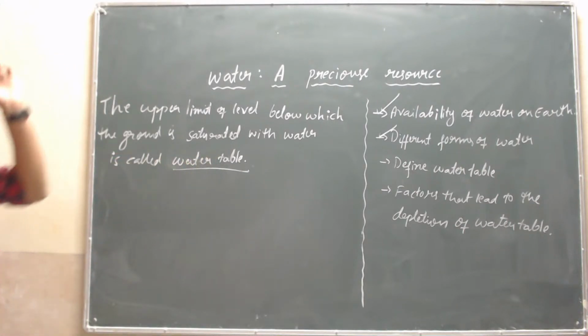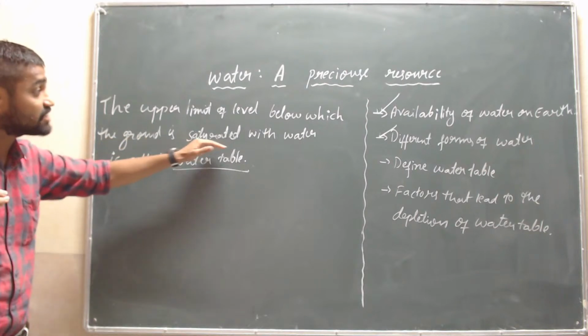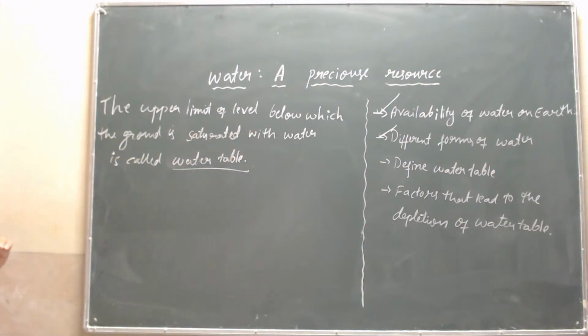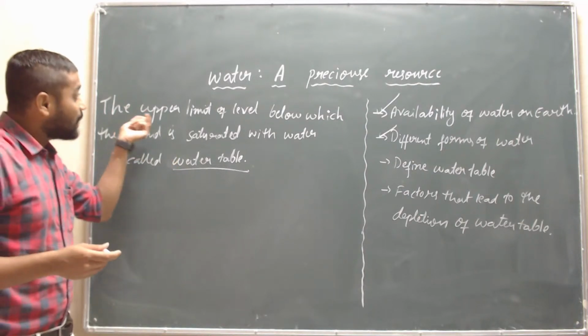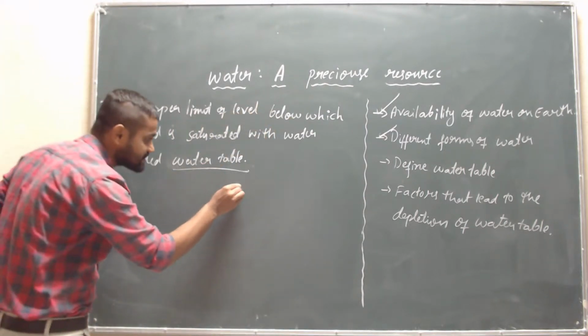See here, the upper limit level below which the ground is saturated with water. Suppose this is the ground, children.